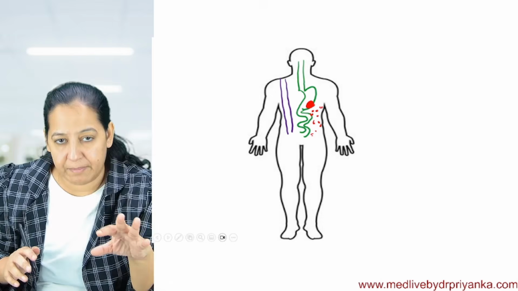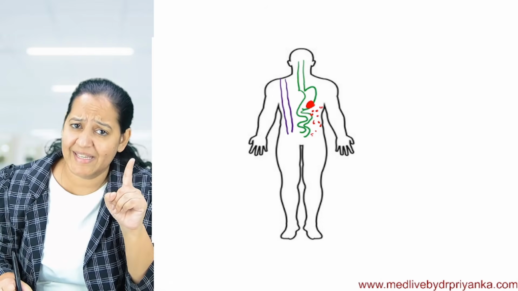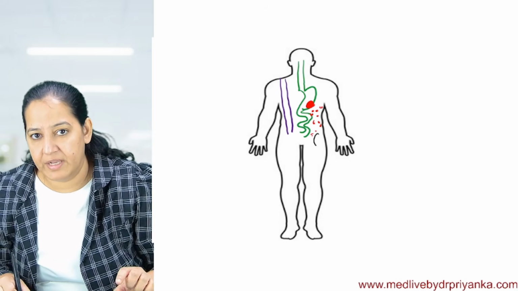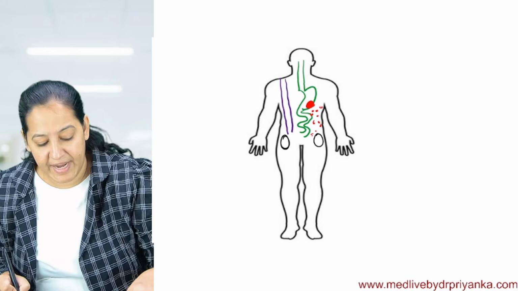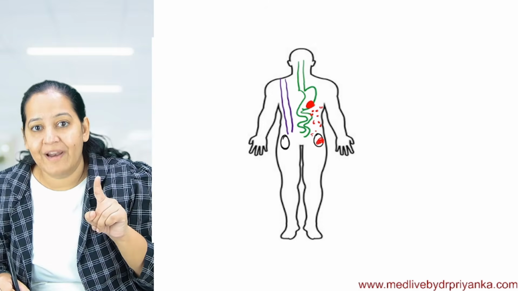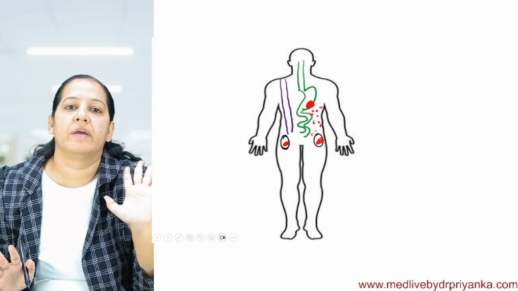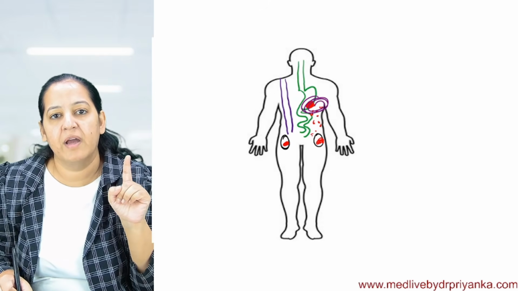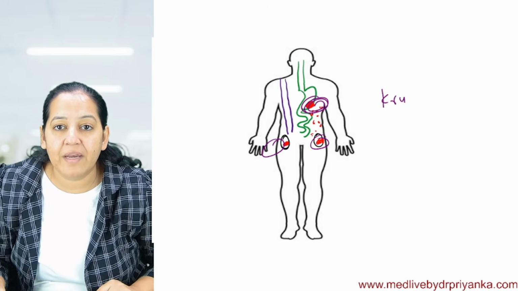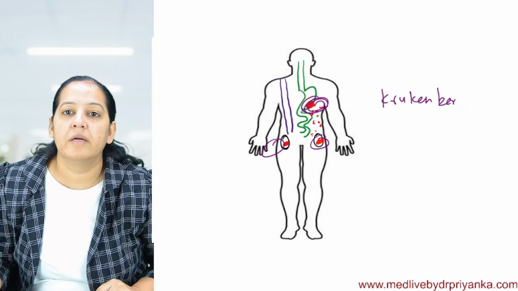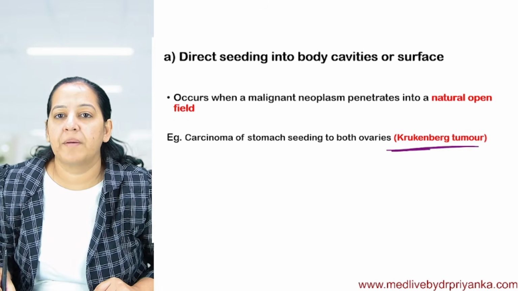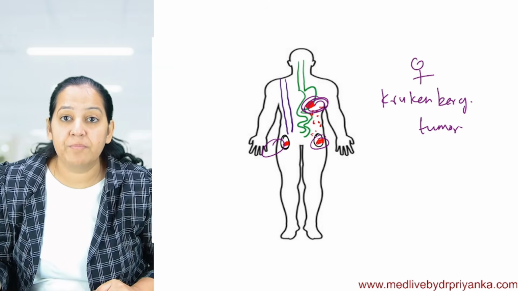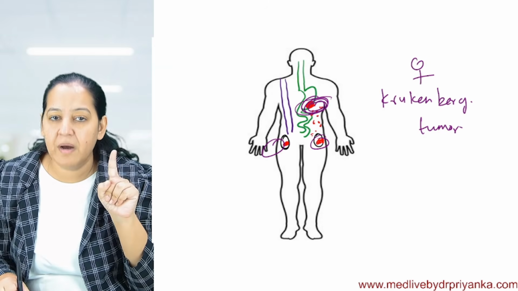Most commonly, if gastric carcinoma cells are shed in the cavity, and if it is a female, the female has ovaries. These are the ovaries of this female. These tumor cells most commonly involve both ovaries, so two secondaries in the two ovaries. So the patient has 3 tumors in total: one primary in the stomach and 2 secondaries in the ovaries. And this is known as Krukenberg syndrome, in which a female patient presents with 3 tumors, one primary in the stomach and 2 secondary in the ovaries.